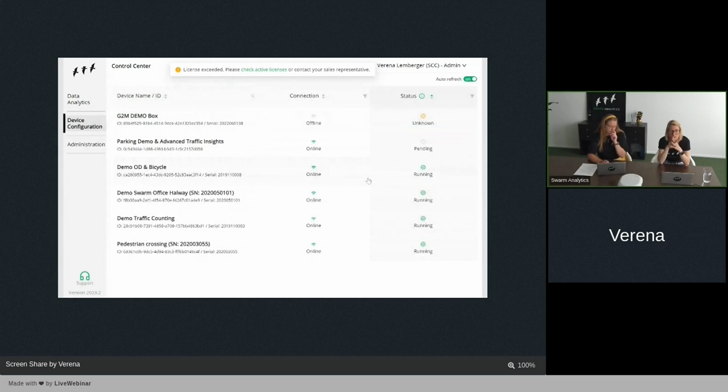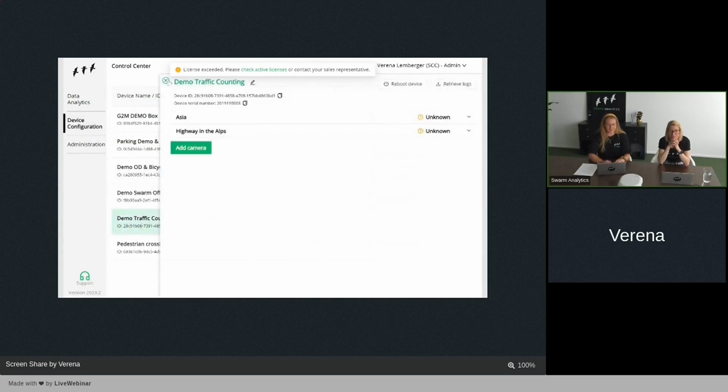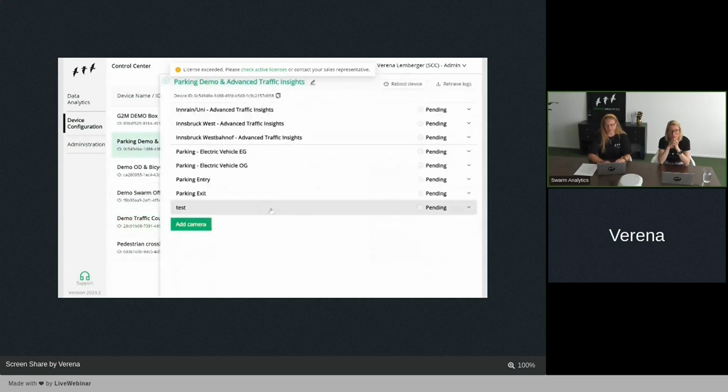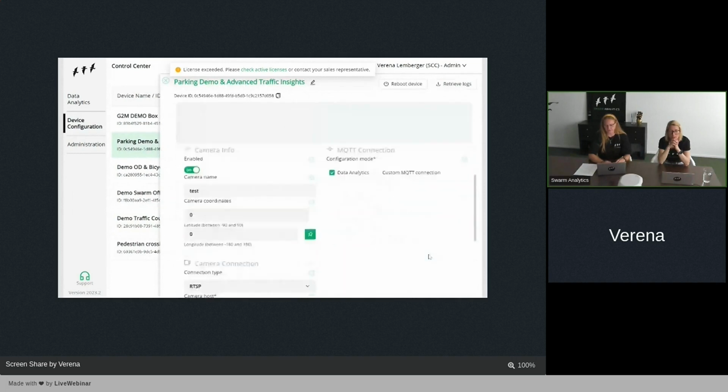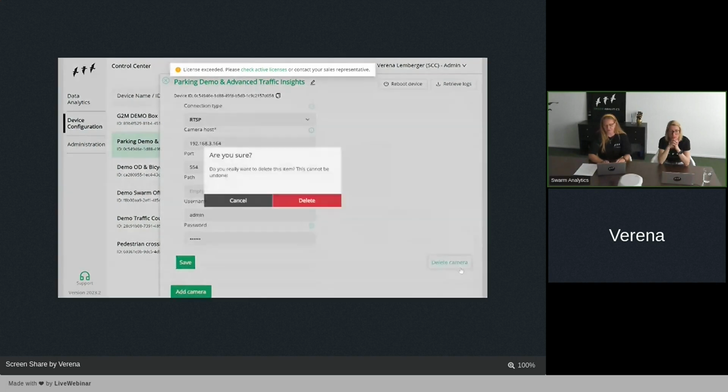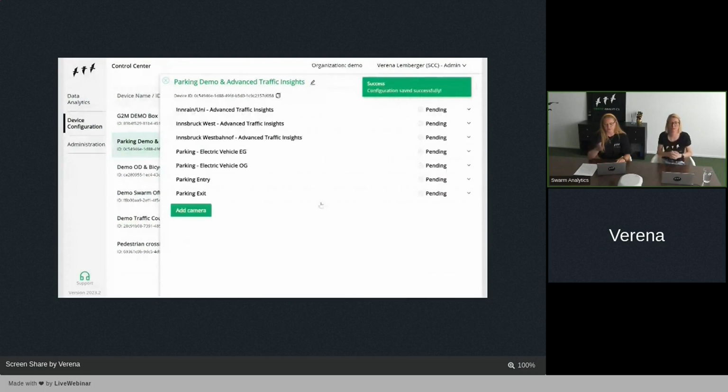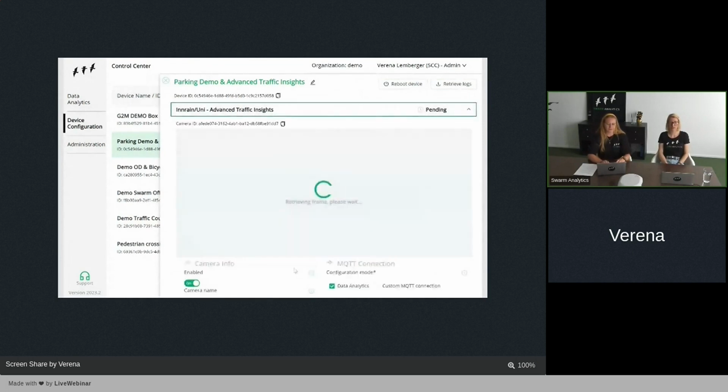As I told you before, there will be a second improvement in our control center. And of course, there is one. When we now go to our test camera that I just added, I will, for the sake of completeness, delete it to show you that this message will disappear immediately when you are just using the streams that you bought from our side. Okay, what else do we have?